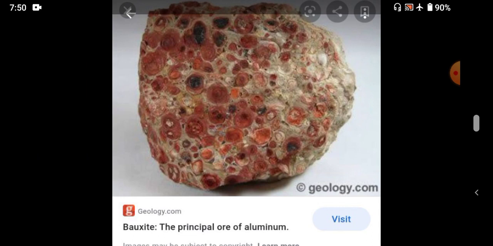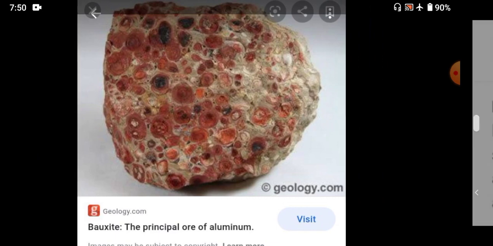Okay, 52 percent of bauxite we can produce in Odisha. And also in some other states we can find this bauxite, for example, Andhra Pradesh, Gujarat, Maharashtra, Madhya Pradesh. These areas also mostly have this bauxite. Can you understand, students? These are the important examples of these metallic minerals.